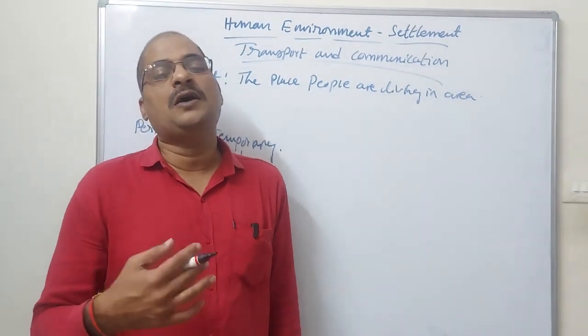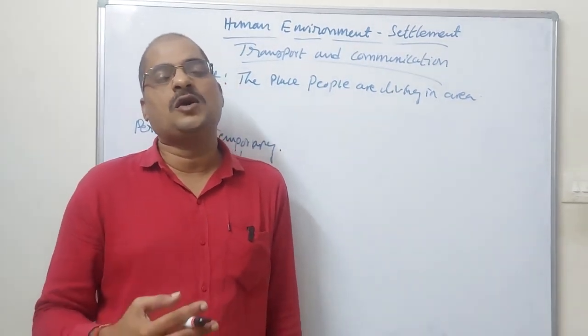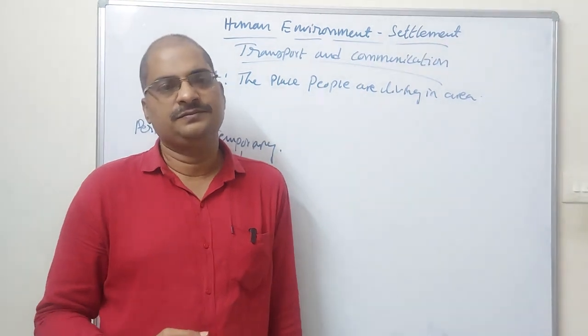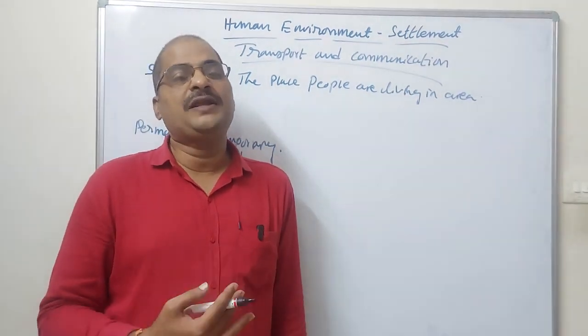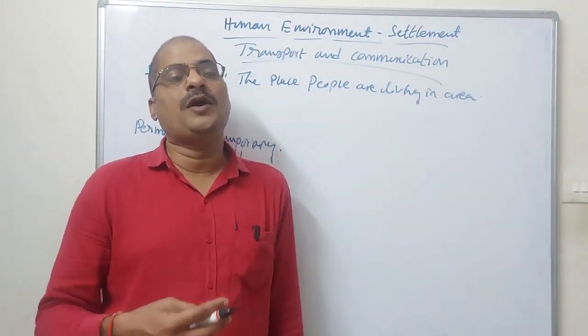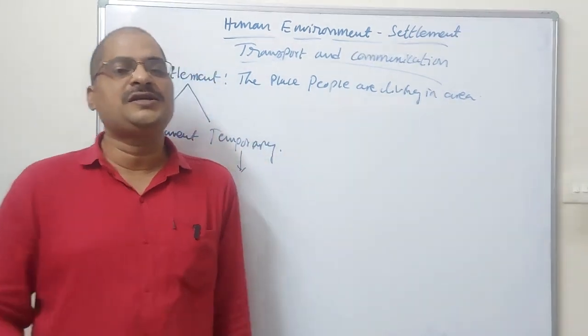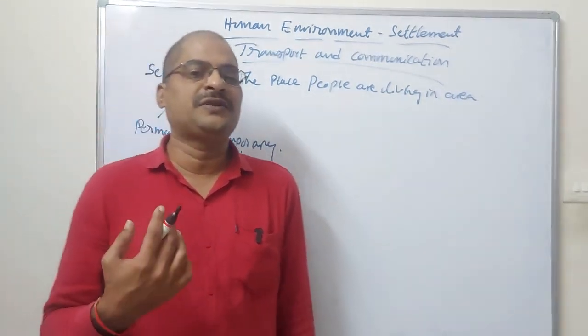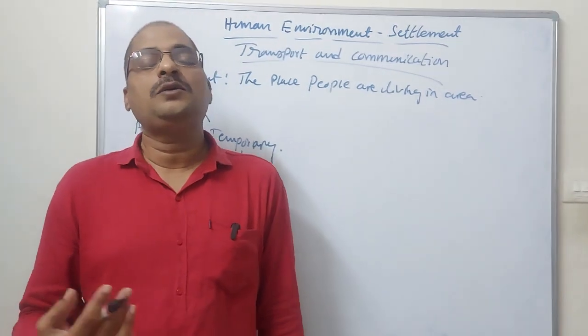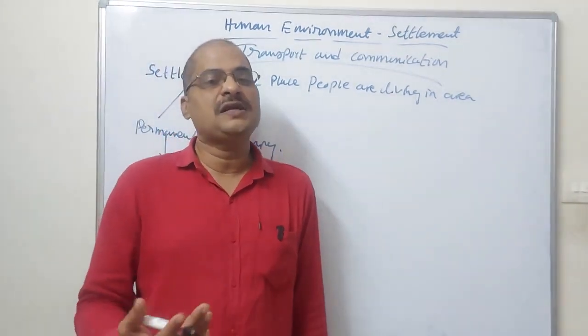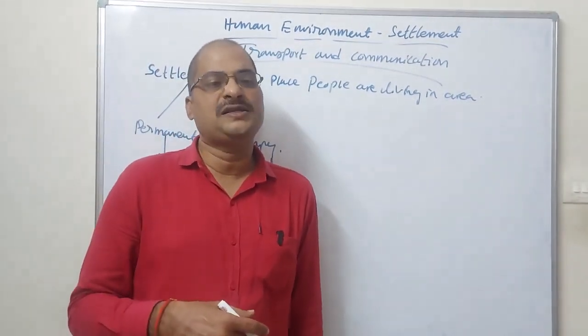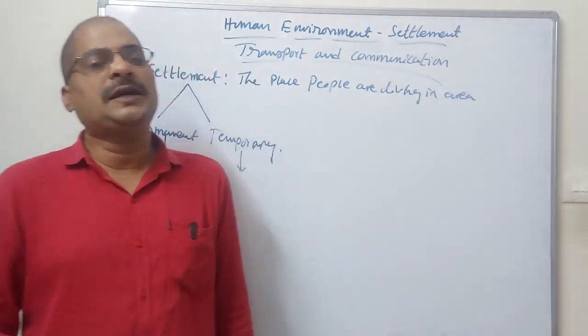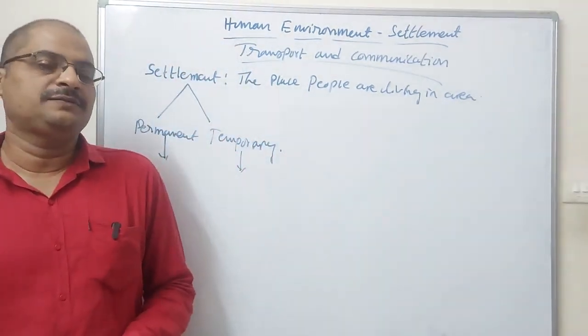Some people settle in a place, which is called a permanent settlement. Whereas a temporary settlement means people go for work or education or other reasons, go to those places, and come back to their own places. It is called a temporary settlement.